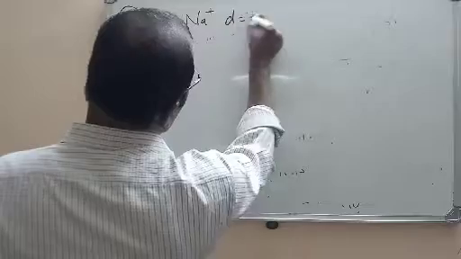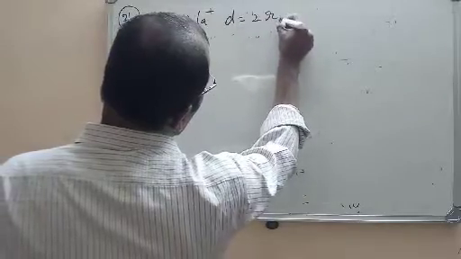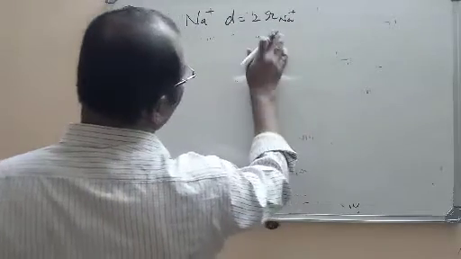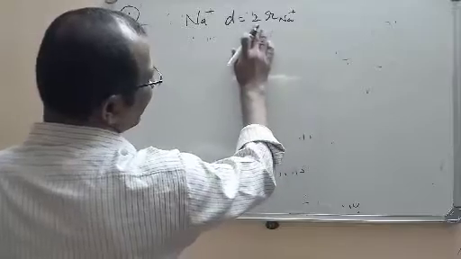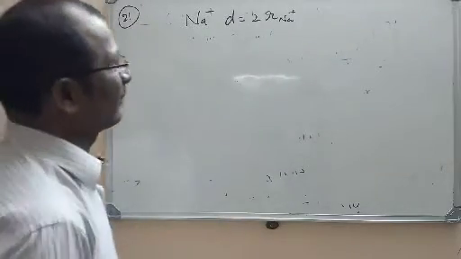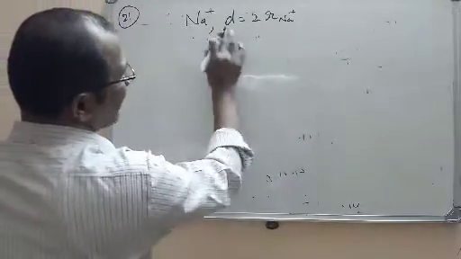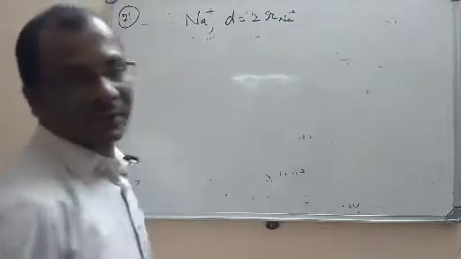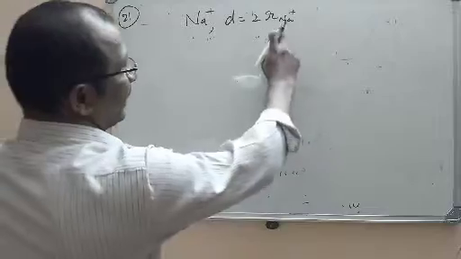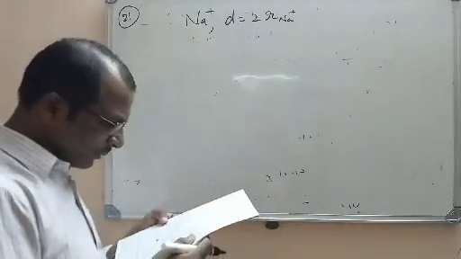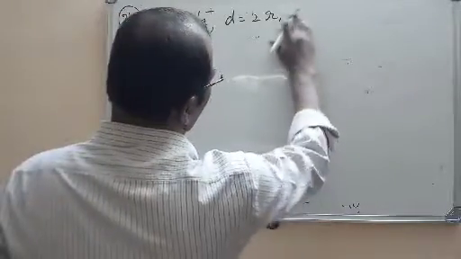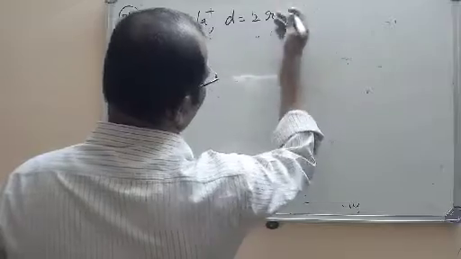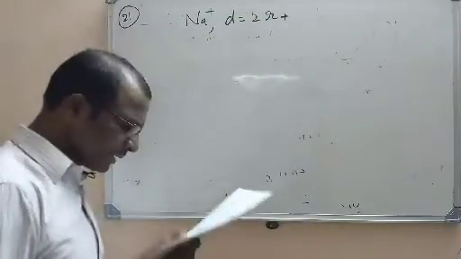Diameter means 2 into the radius of Na plus. If the radius is r plus, then the diameter will be 2 into r plus. For Na, the diameter d means nothing but 2 into the radius of sodium, or you can say r plus, the cation.